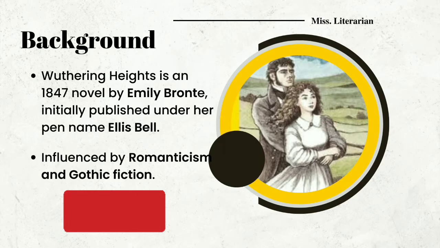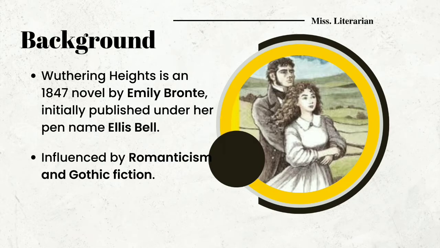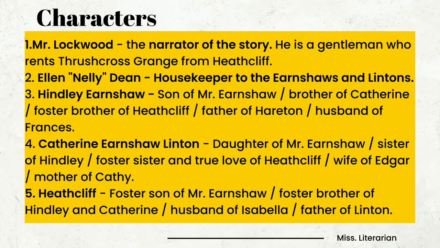This novel, Wuthering Heights, was accepted by the publisher Thomas Newby. After the death of Emily, her sister Charlotte edited a second edition of Wuthering Heights, which was published in the year 1850. Let us see the characters of this novel.